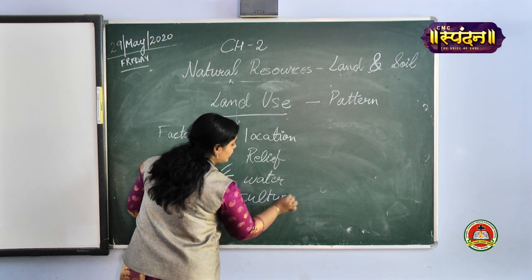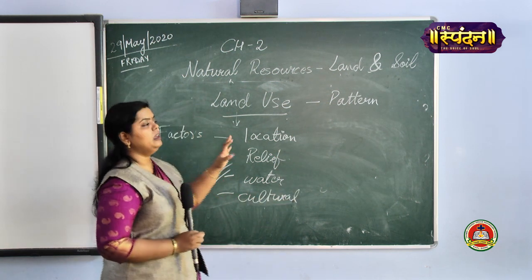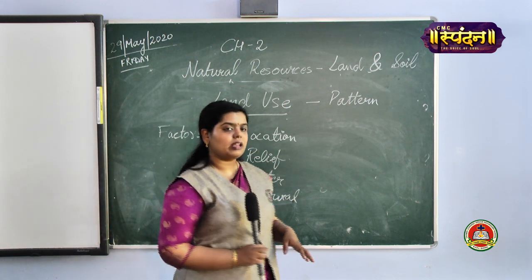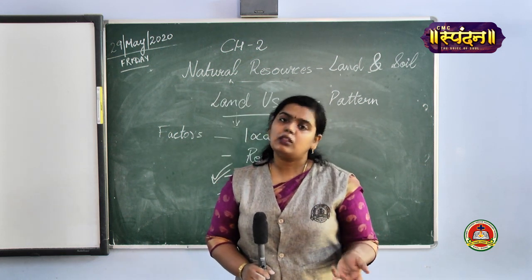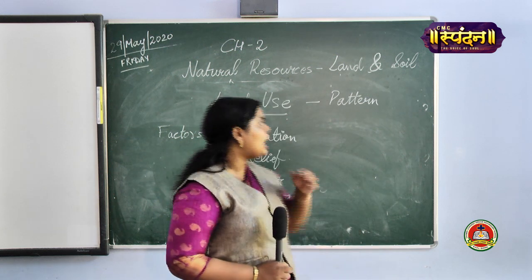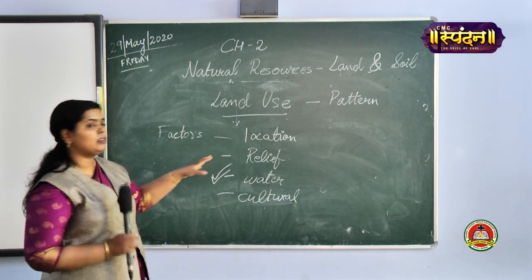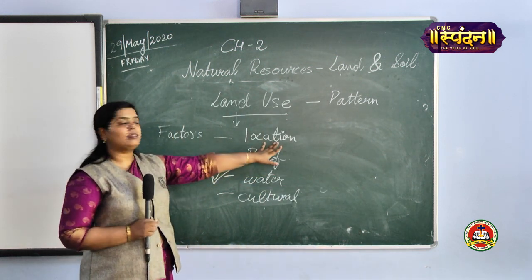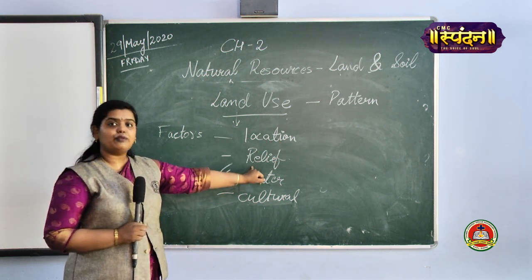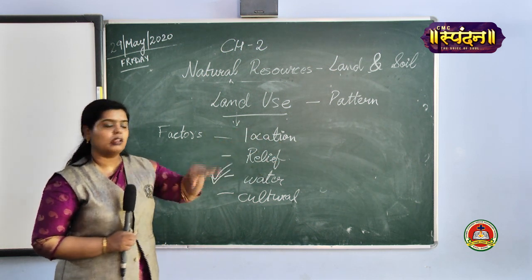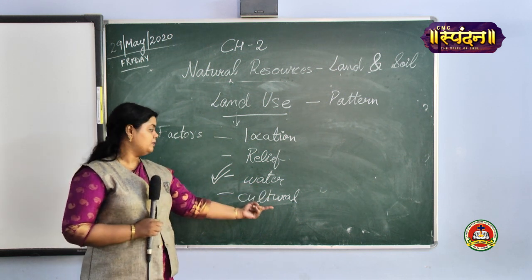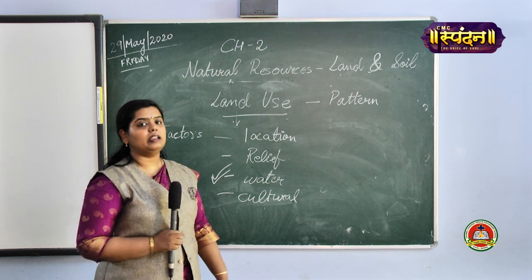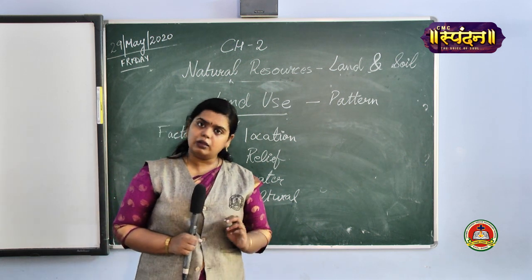So, these four to five factors are important to determine how the land is utilized. Is it clear? It depends on the location, whether it is accessible, the relief, what type of soil, what type of rocks, water availability, and the cultural and technical development of that particular area.